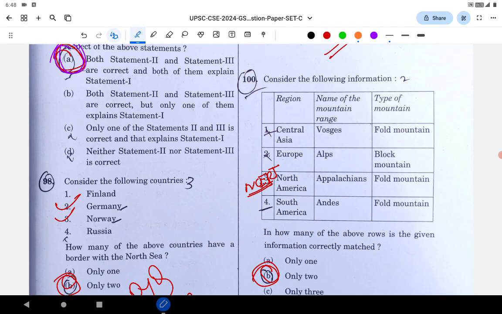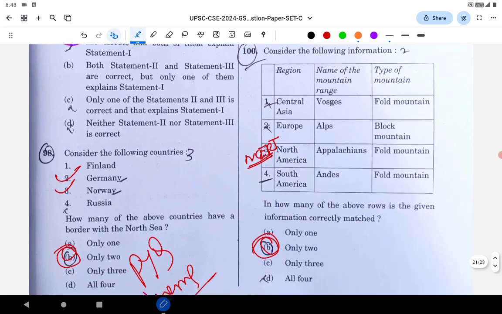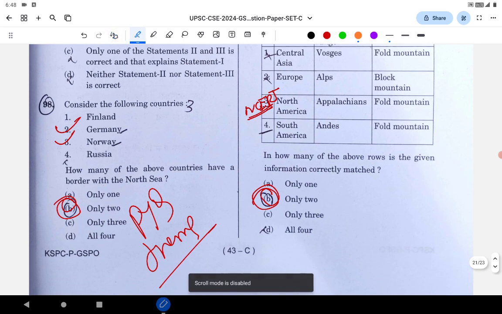Next is North Sea. Again, very important because of the issue related to Ukraine and Russia, and the oil and natural gas supply from the North Sea. It was in the news. So I think we have done a series where we have said UPSC's very important theme is countries bordering the oceans.